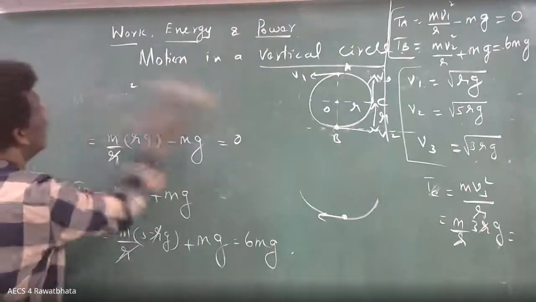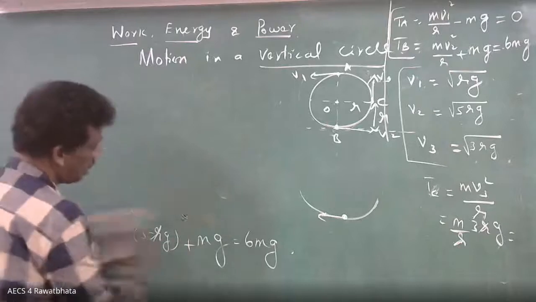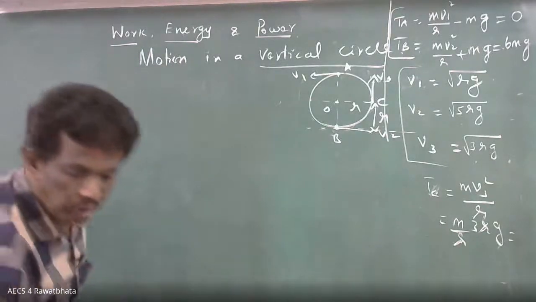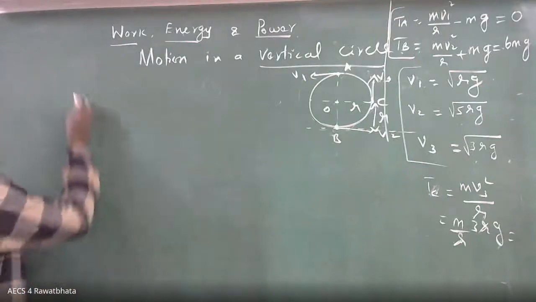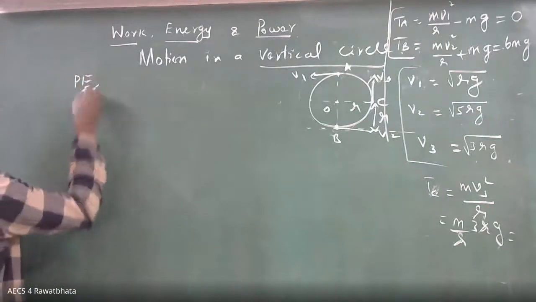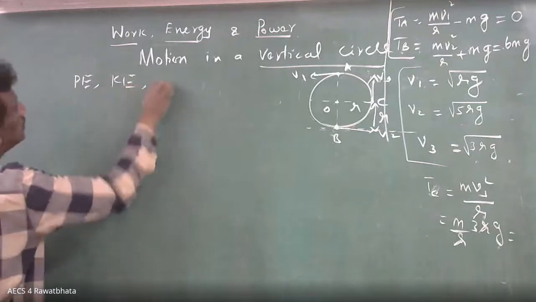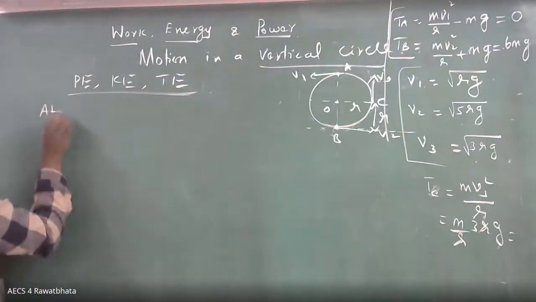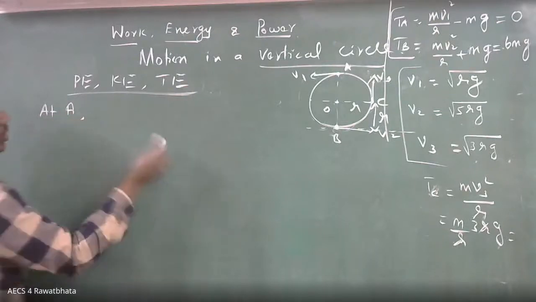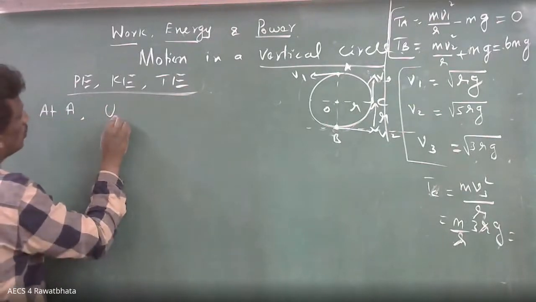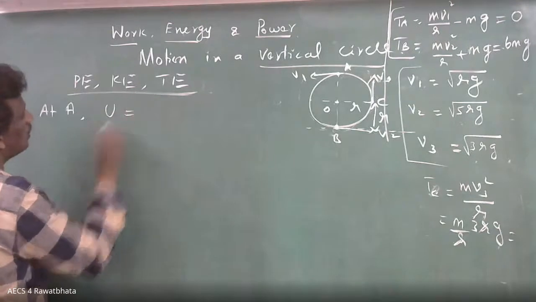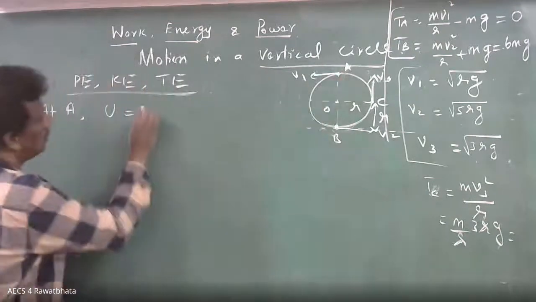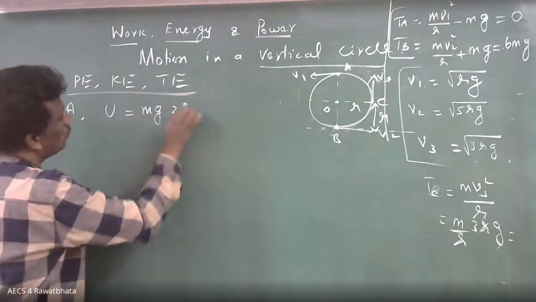Okay. The last part, energy. So what are the energy you are going to take? Potential energy, kinetic energy, total energy. Okay. So first you take at A. At A, what is the potential energy? U. Potential energy mg 2r.